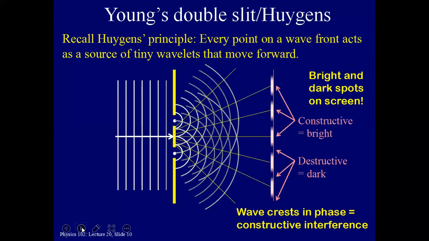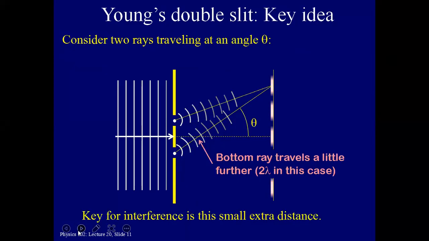Young's double slits recall Huygens principle: every point on a wave front acts as a source of tiny wavelets that move forward. For double slits, constructive gives bright and destructive gives dark, so bright and dark spots on a screen will be given. Now consider two rays traveling at an angle theta, one coming from source S1, the first slit, and another from S2, the second slit. The bottom ray travels a further distance, in this case twice lambda, for interference.